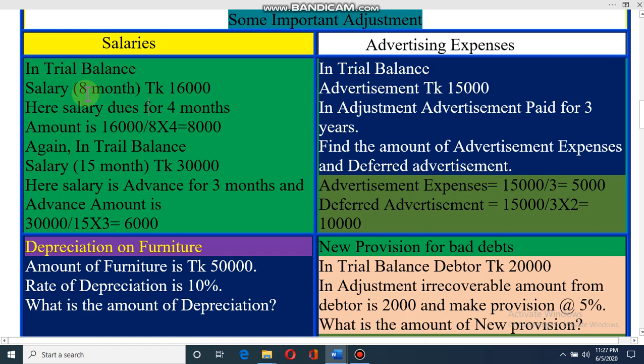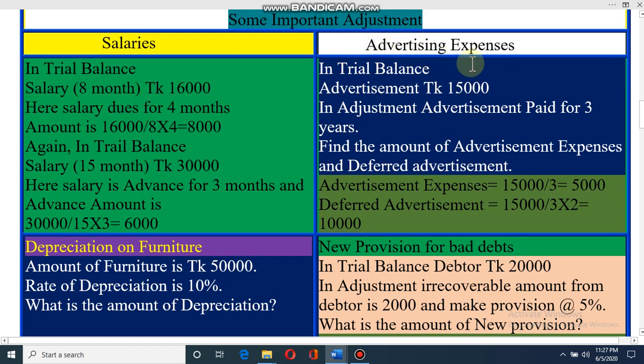Rent, it is 8 months. That means it is due for 4 months. Same way you can solve the problem. So if there is any expenses dues, you have to add it, and if there is any expenses advance, you have to subtract it.